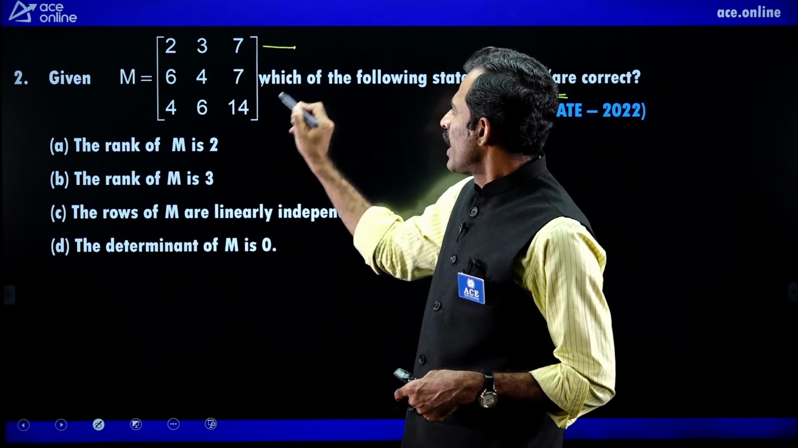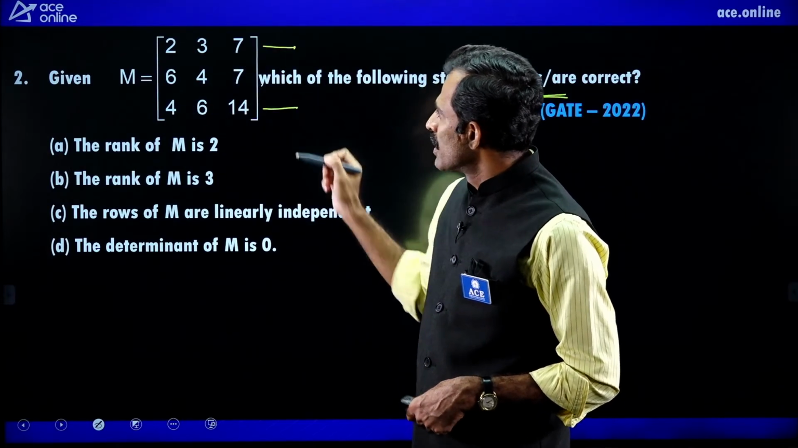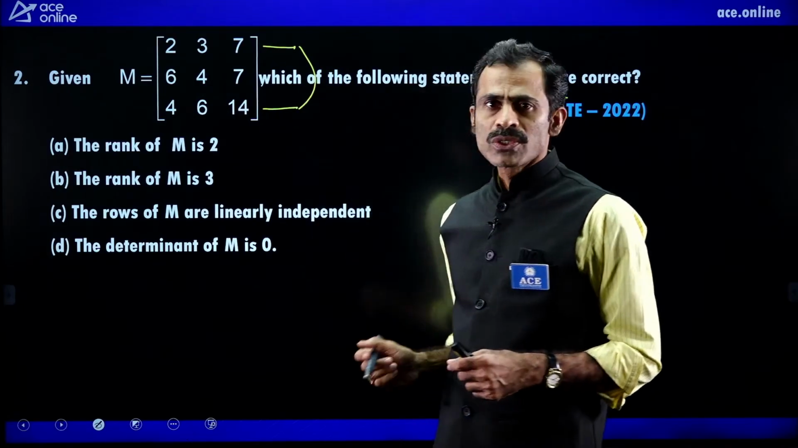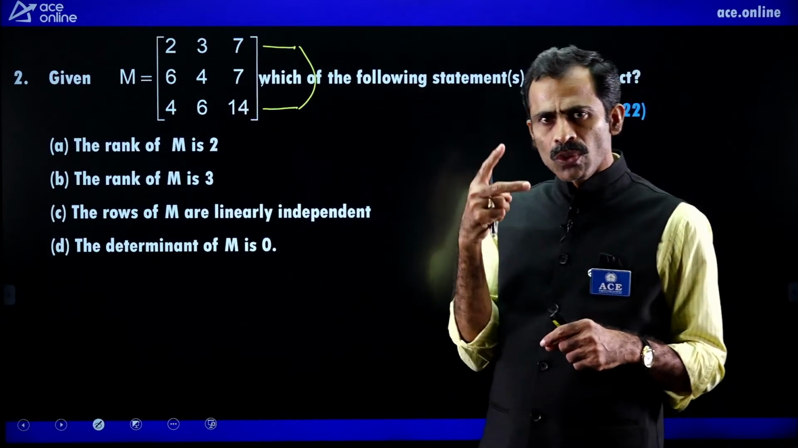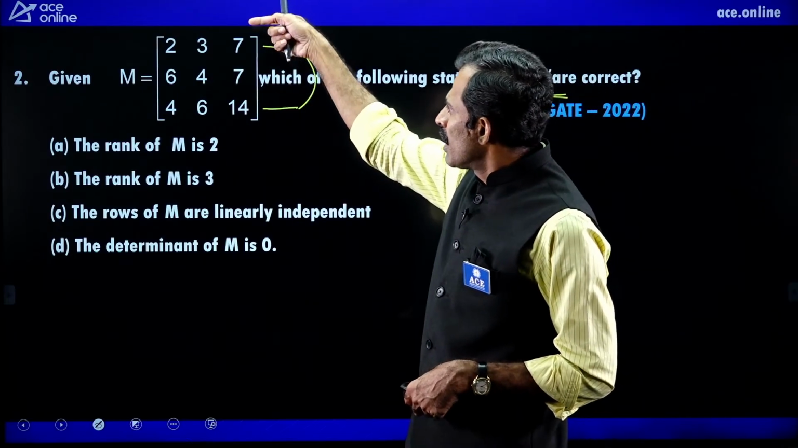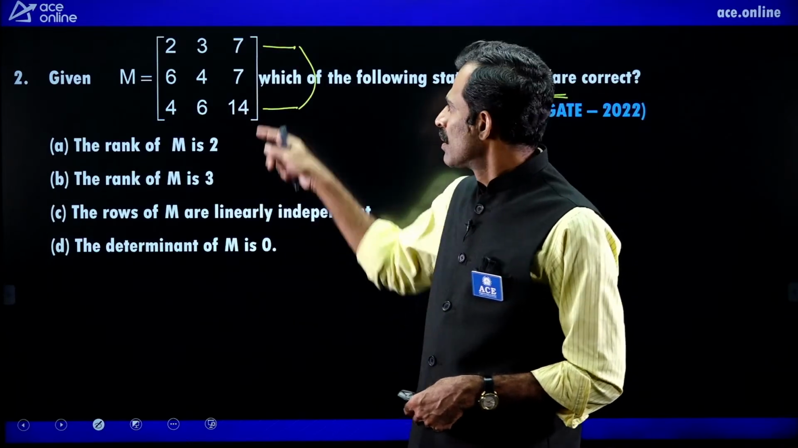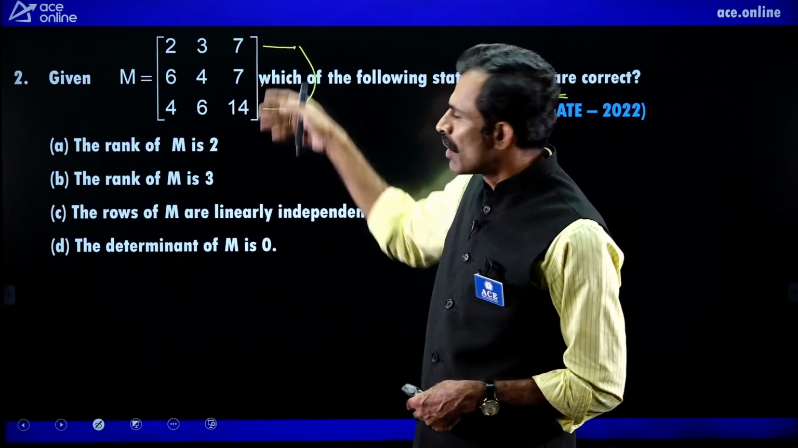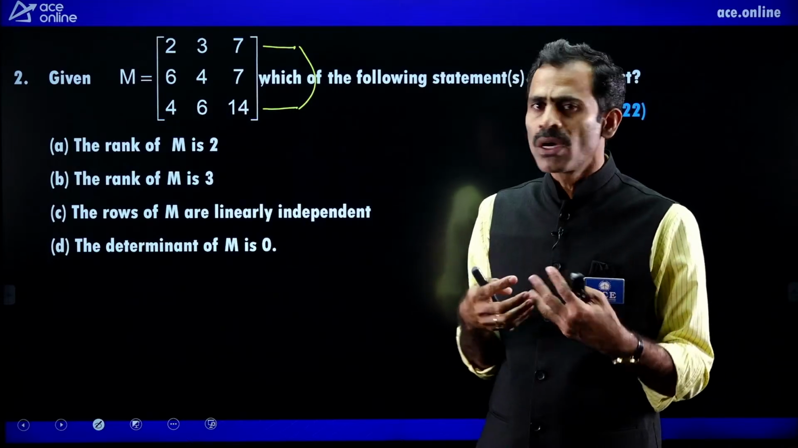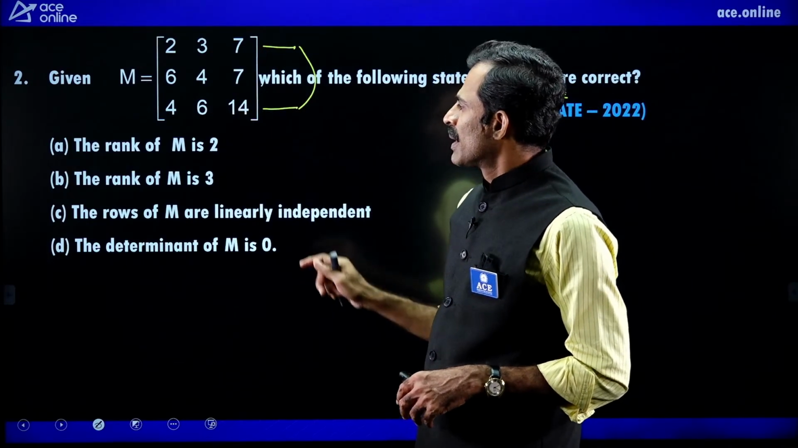The first row and last row: 2 times, 2 times, 2 times. The first and last rows are proportional. When 2 rows are proportional, the 2 rows are dependent only. Now all the rows are dependent rows. Because these two are proportional, these two are dependent, then all the three rows together are dependent rows. Because of these two dependent, we can eliminate these.